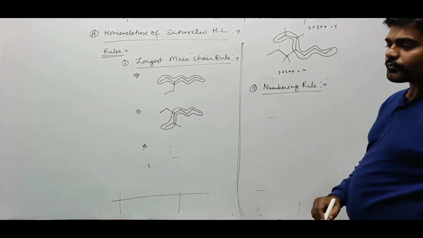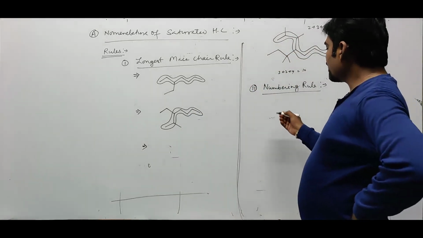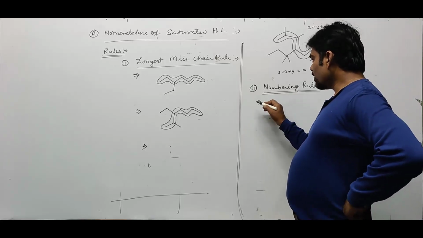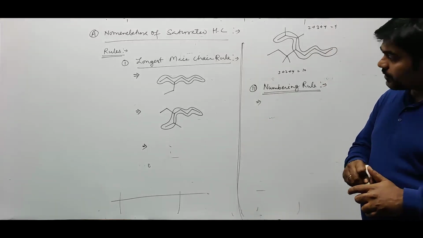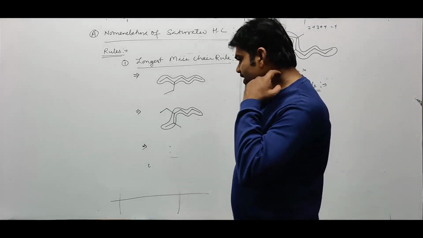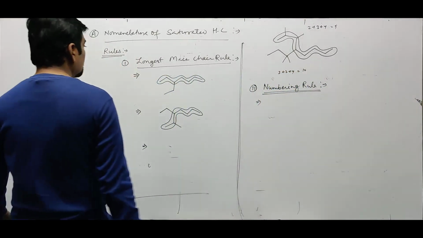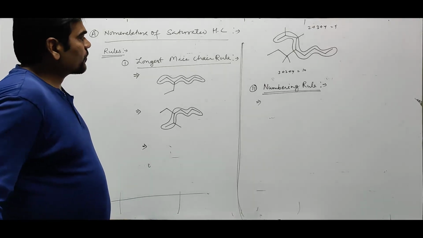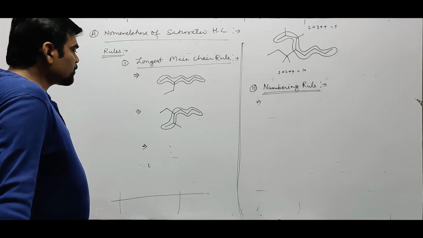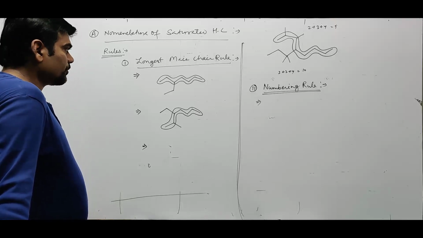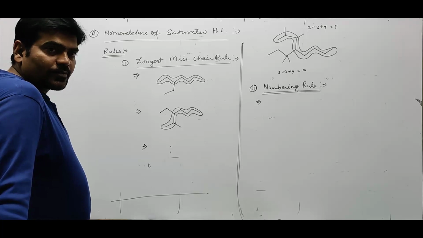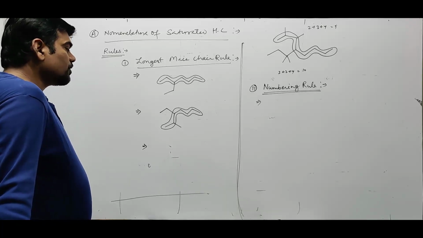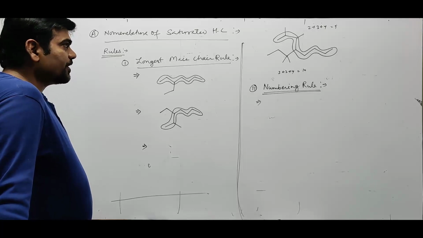Numbering rule. How do we give the numbering? Numbering must be given from the side through which the branch or substituent appears at the earliest position.